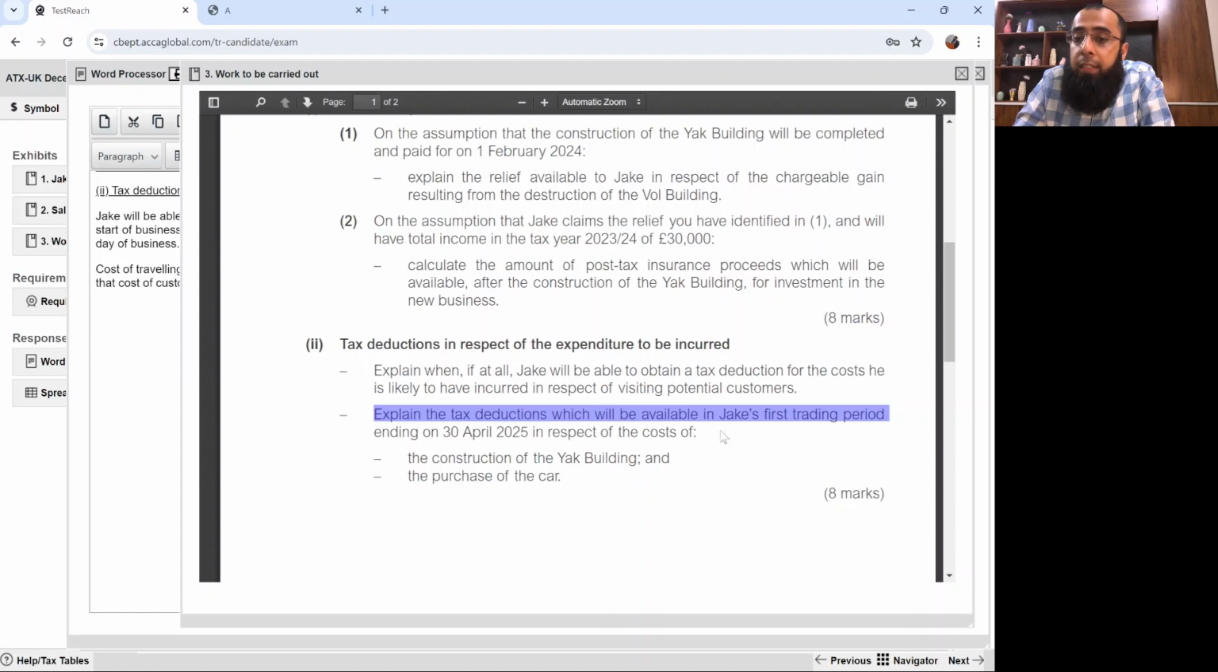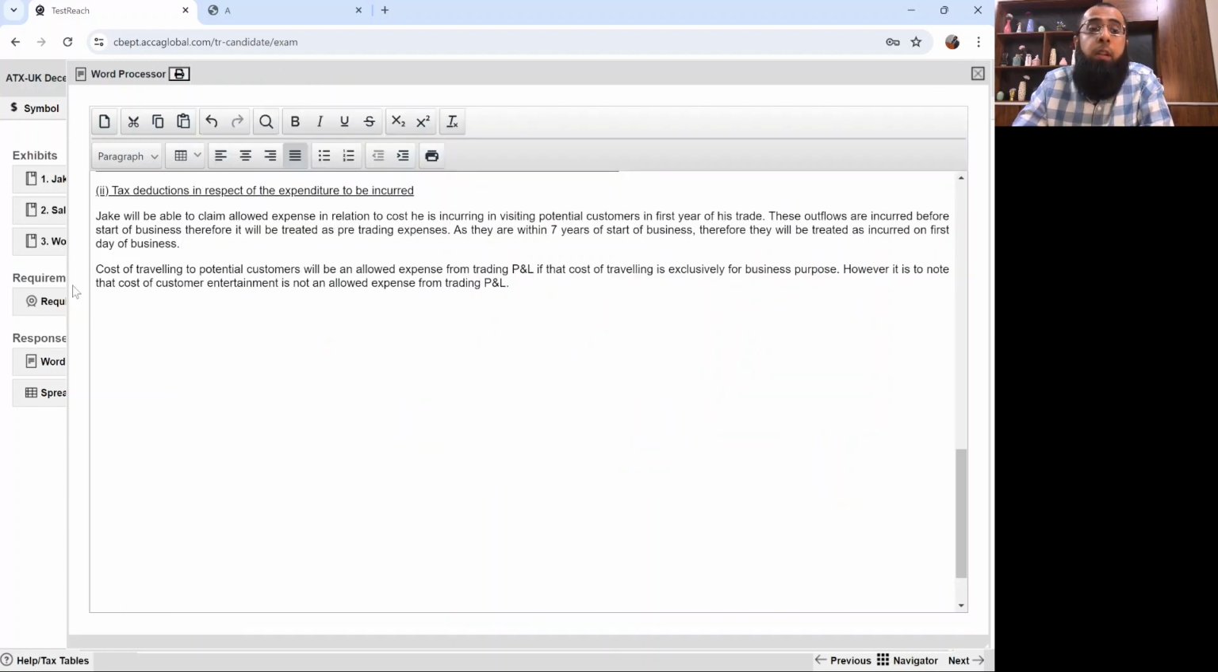Then explain the tax deduction which will be available in Jake's first trading period ending on 30th April 2025 in respect of the construction of the Yak building. So, the Yak building will be completed on 1st February 2024, whereas the business will start from 1st May 2024.